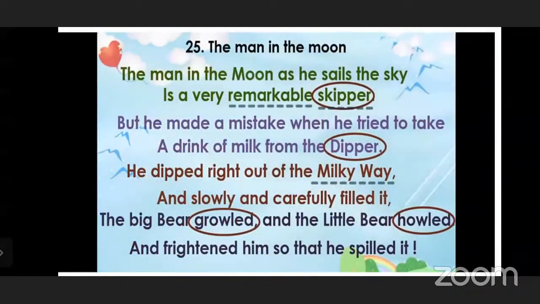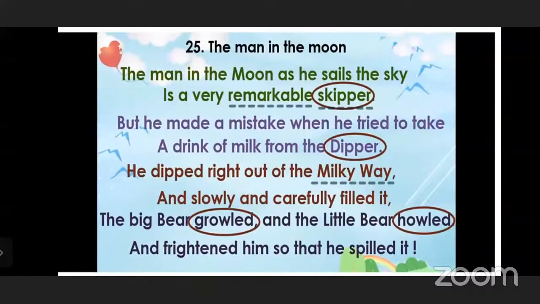Here you can see whatever is underlined, those are new words for you. Remarkable, I have underlined, that is a new word. And Milky Way is also a new word for you. Now, keeper, you are underlining, and skipper is circled. I am telling you why it is circled, because they are rhyming words. Skipper, dipper. Same sounds, but the words are different. So that is rhyming. Skipper rhymes with dipper. That's why it has been circled.